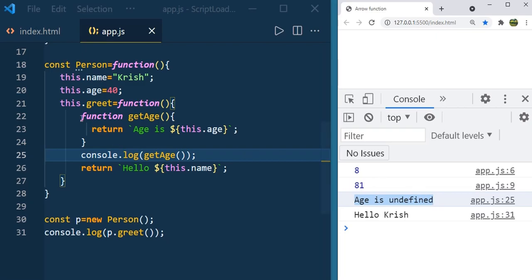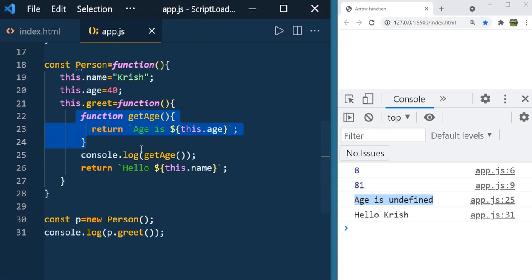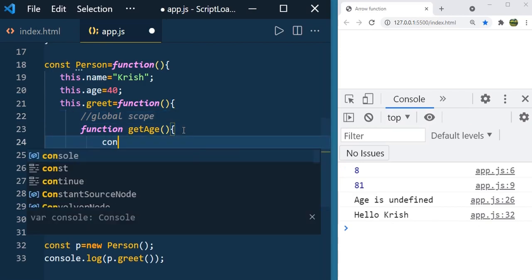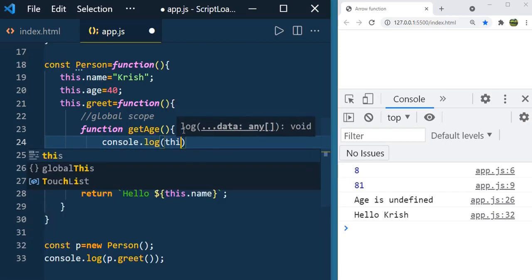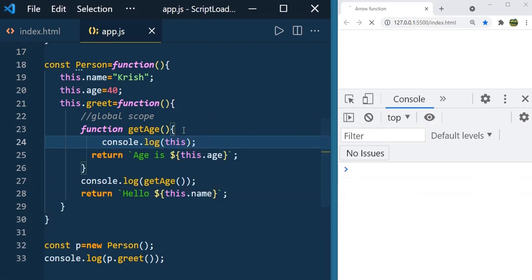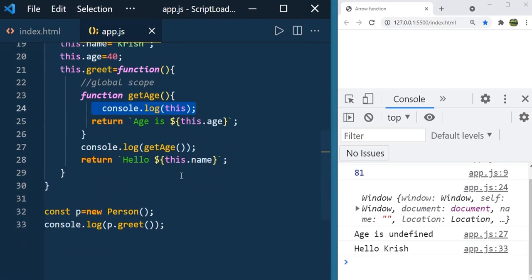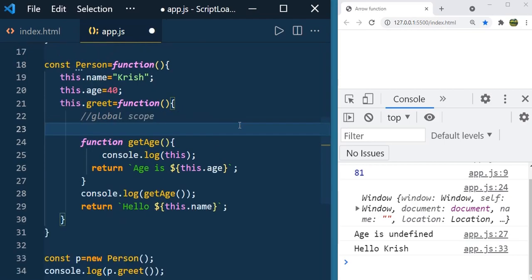Here you can see that we are calling this getAge function inside this greet method, and this getAge function will refer to the global scope. That's the reason you can see that the age is undefined. Let us print here console.log this, and you see what the output is. You can see the window. So this getAge is referring to the global scope, which is window, and that's the reason this.age is undefined.